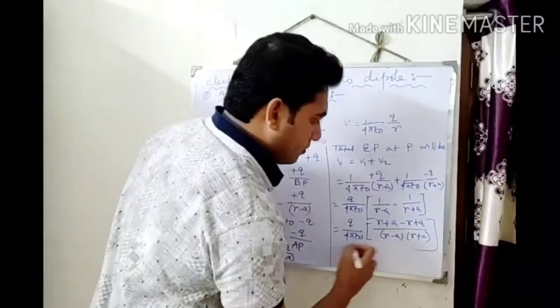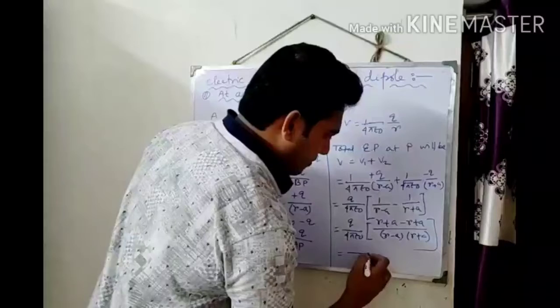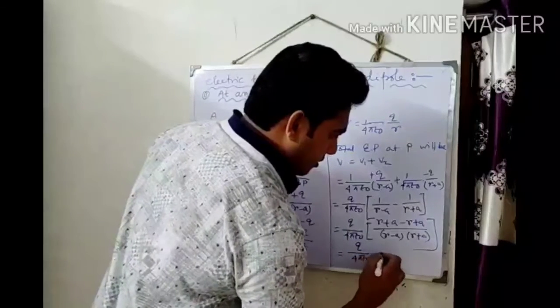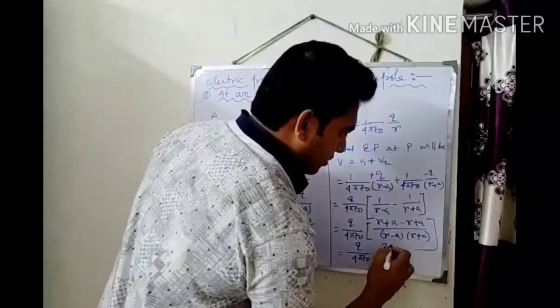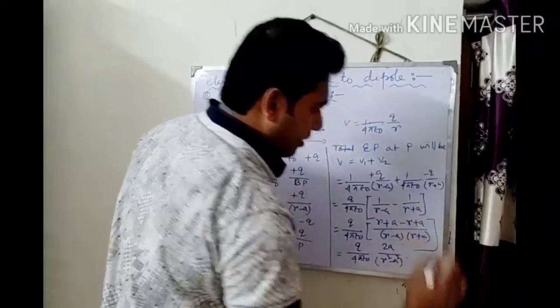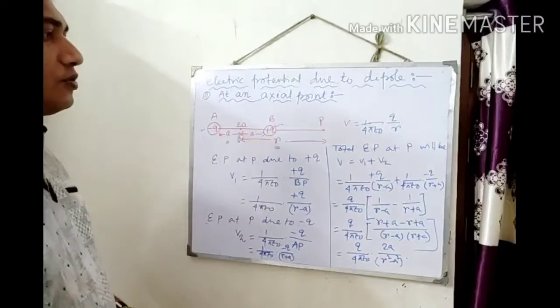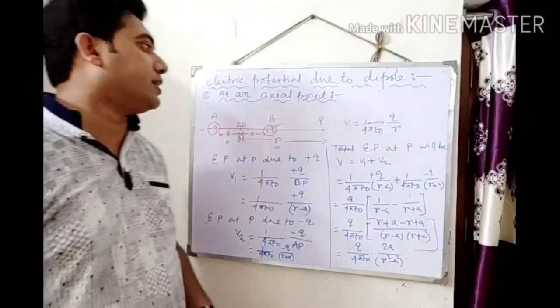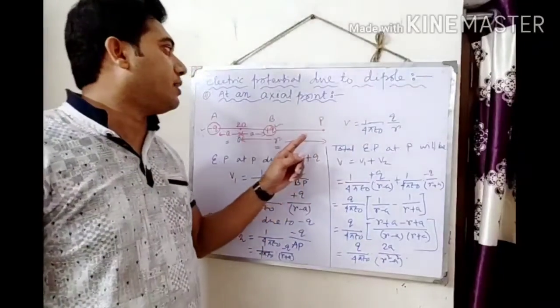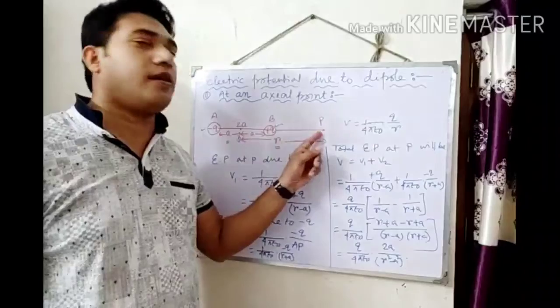So here it will be Q by 4 pi epsilon naught, 2A by R square minus A square. So this is the expression of total potential due to a dipole at point P, and this point is situated on the axial line of the dipole.